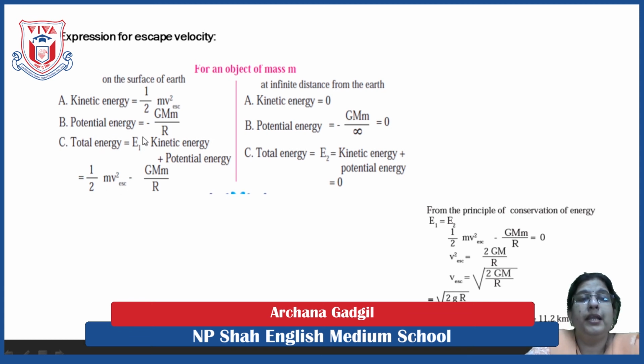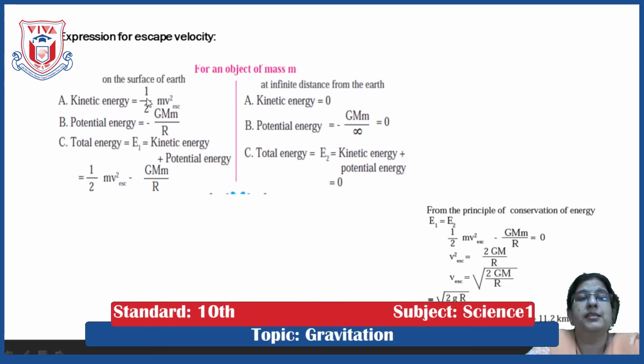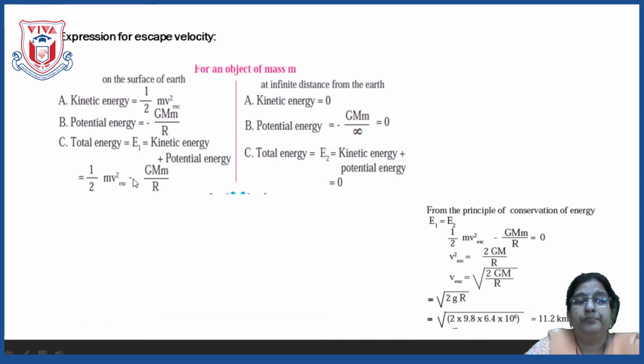So the total energy of the object on the surface of the earth is kinetic energy plus potential energy, that is half mv square plus minus GMm upon R. So here plus minus becomes minus, and that is why we get the equation half mv square minus GMm upon R. This is the total energy the object possesses when it is on the surface of the earth.